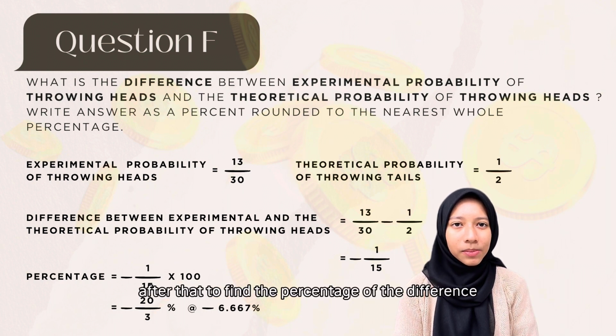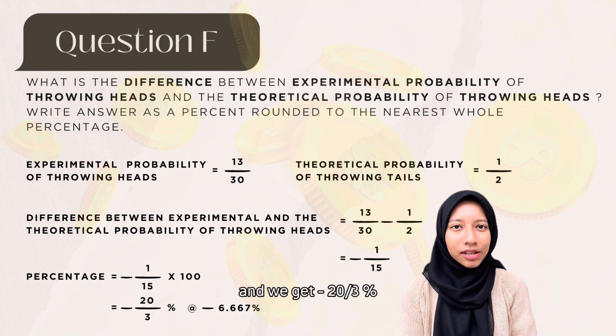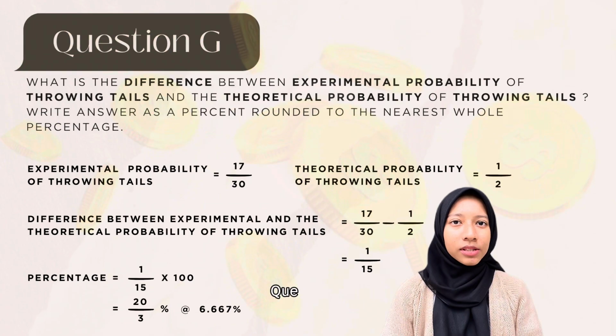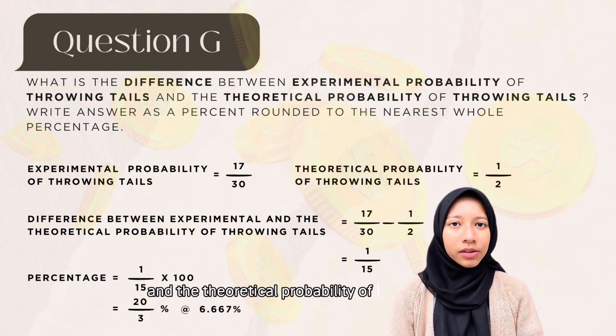After that, to find the percentage of the difference, we need to multiply by 100. So, it will be negative 1 over 15 multiplied by 100 and we get negative 20 over 3% or negative 6.667%.